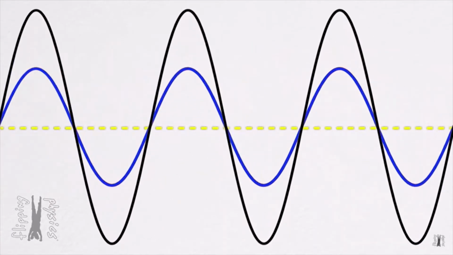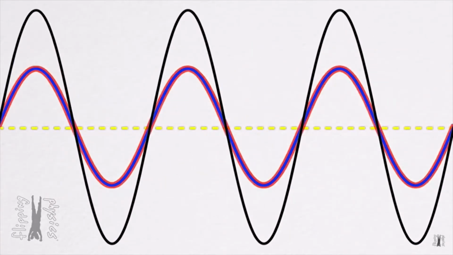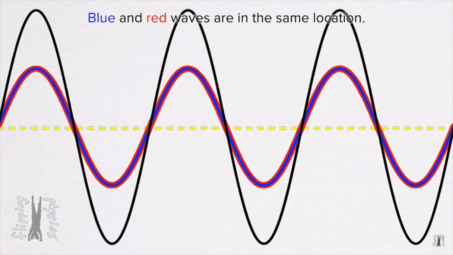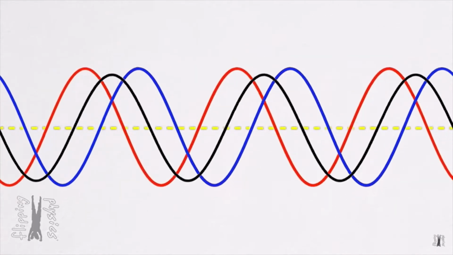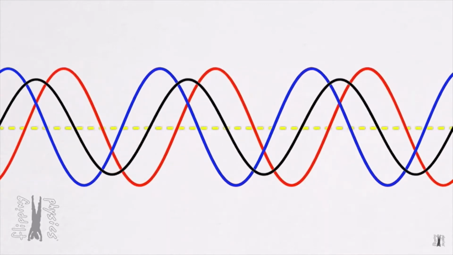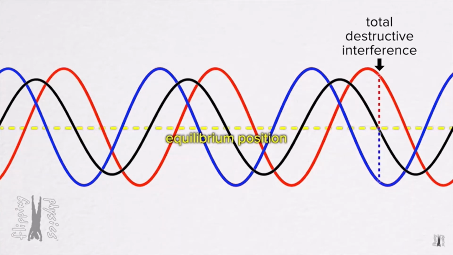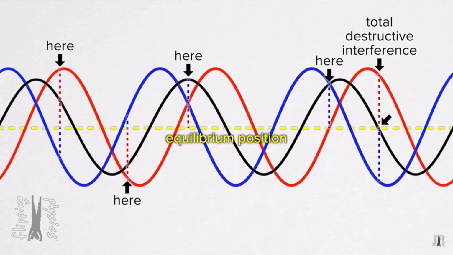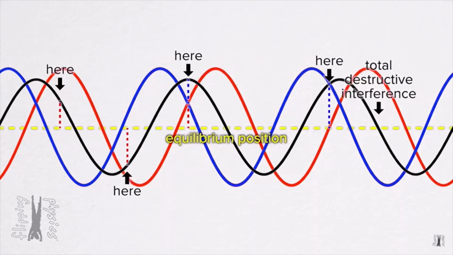Now, at this point, the red and blue waves are in the same location, so they constructively interfere and create a wave twice the amplitude. Right here, however, if we pick any point along the equilibrium position, we can add the red and blue waves together and they add up to the black wave. Like right here, the red and the blue wave totally destructively interfere, hence the black wave is at equilibrium. But here, the two waves constructively interfere and add up to the black wave. And it is true at every single point along the line.